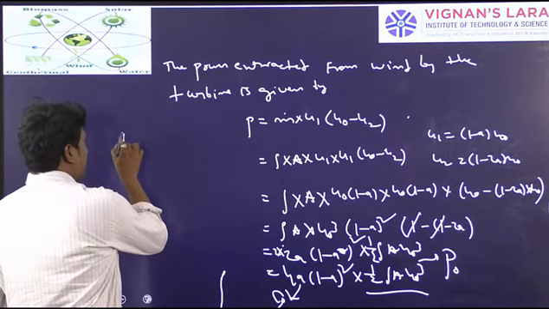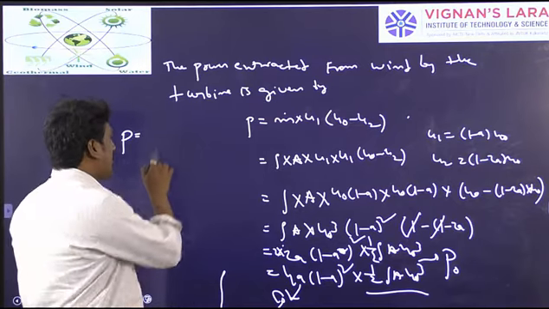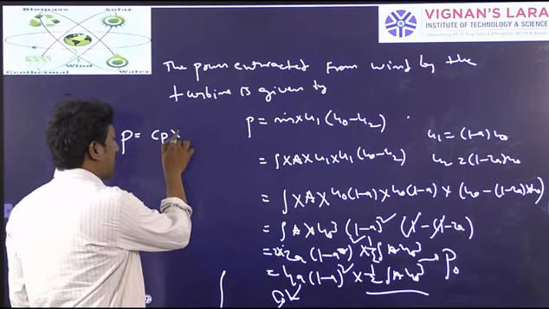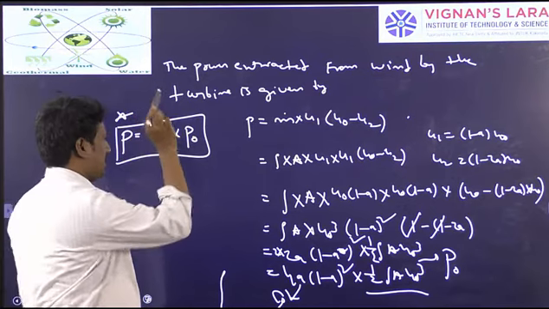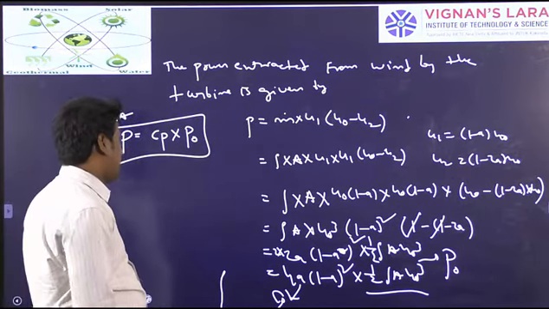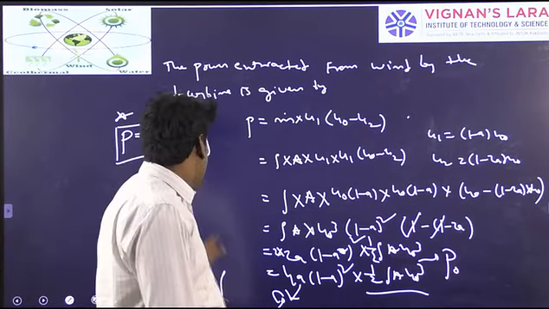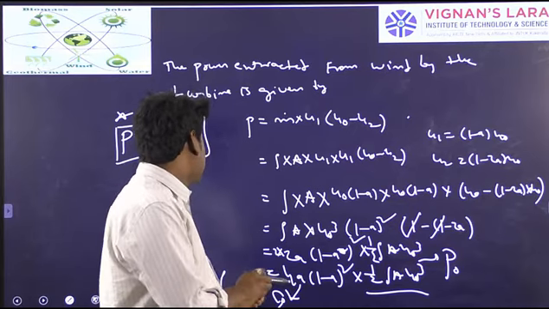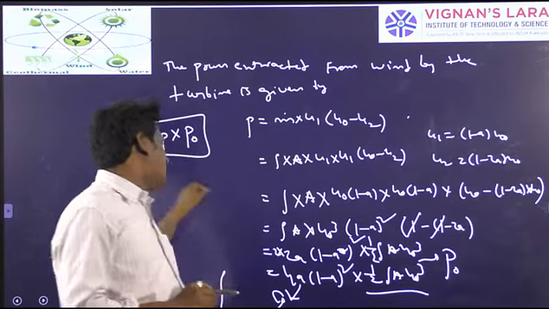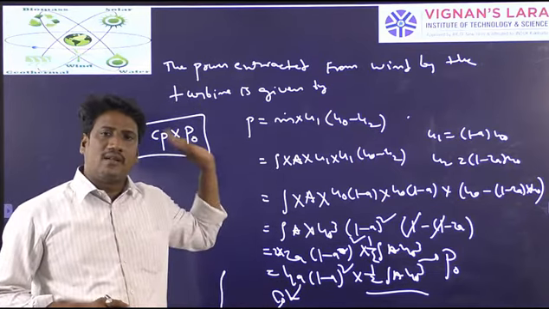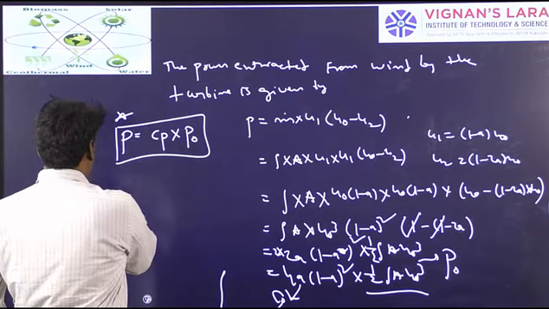Finally, the same thing I am writing: the power extracted from the wind will be the power coefficient times the power available in the wind, which is very important. CP into P naught. Power extracted from the wind is equal to CP times the power available with the wind, that is P naught. Okay, this will be the equation, you can say that.